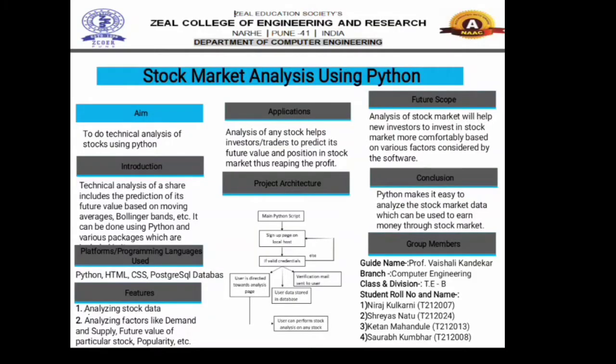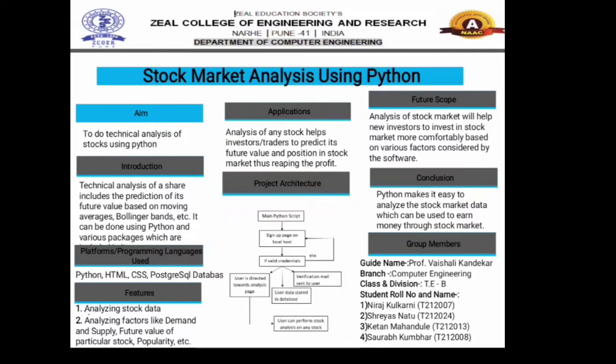Hello everyone, my name is Neeraj Kulkarni and I am currently in my third year of computer engineering at Zeal College of Engineering and Research, Pune. Under the project-based learning activity, we have made a project called Stock Market Analysis using Python. Professor Vaishali Khandekar ma'am was our mentor in this project and the group members are Neeraj Kulkarni, केतन महांडोळे, श्रेयस नातू, सौरभ कुंभार. So, the aim of our project is to do technical analysis of various stocks using Python.